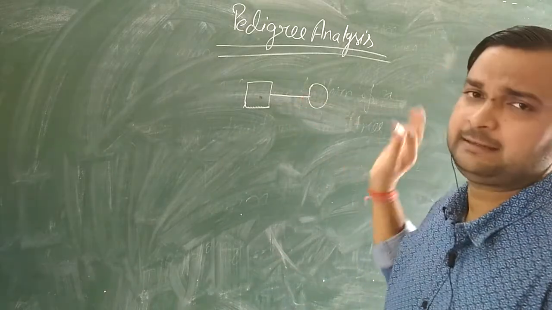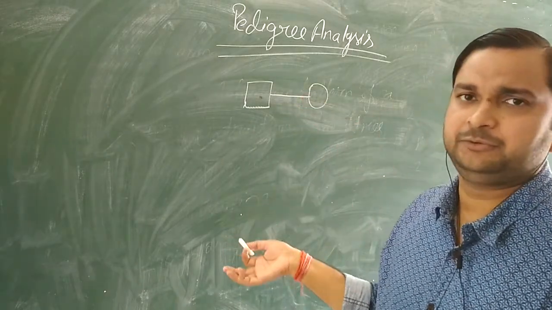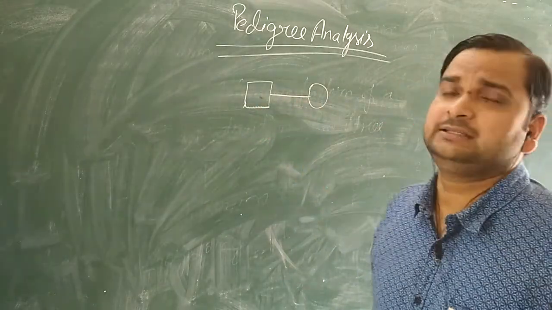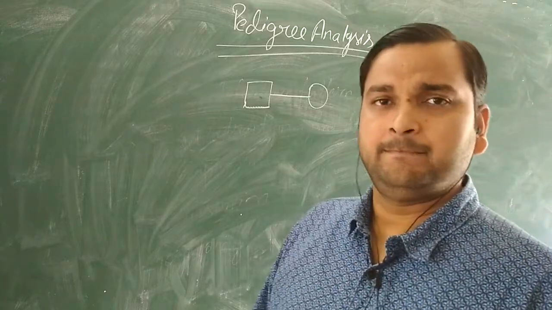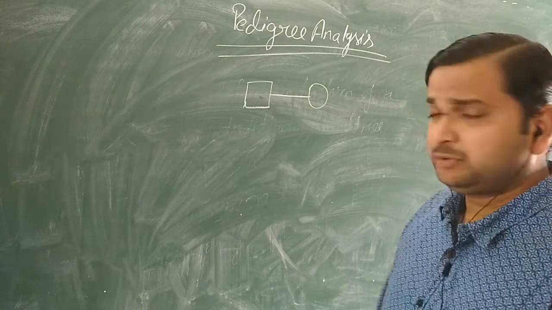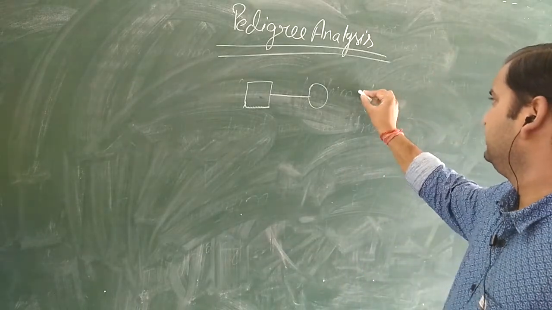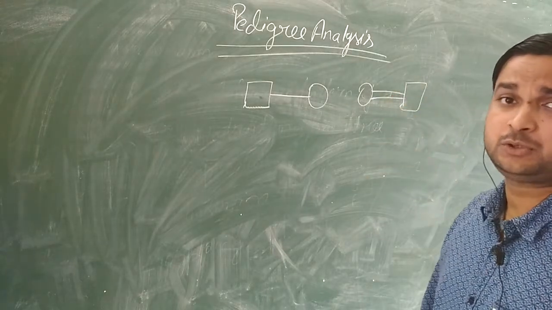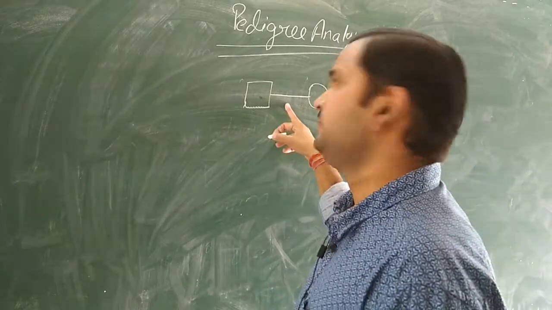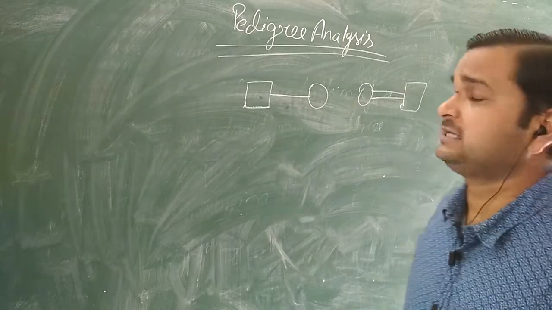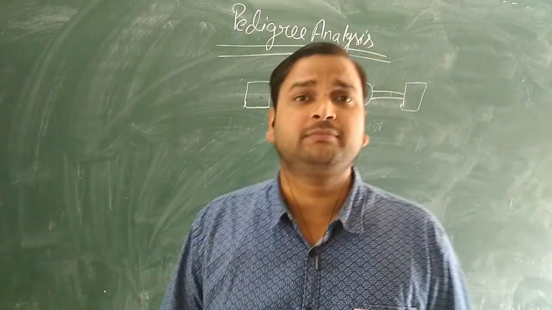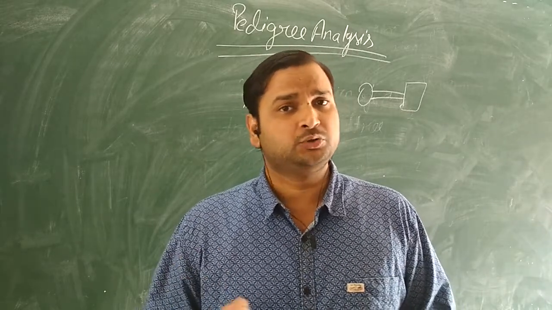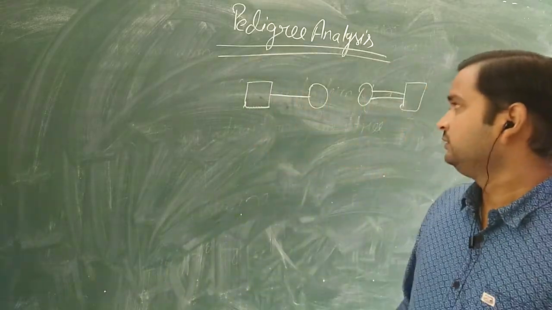It represents the mating, or we can say the marriage, because mating takes place after marriage only. So this single horizontal line between the square and the circle represents the marriage or mating. Clear? Now one more thing you should know. If two horizontal lines are made, this is very important, it is called consanguineous mating. This is the normal mating, but if two horizontal lines are made, it is called consanguineous mating. Consanguineous mating means mating between close relatives. So that also you should know.